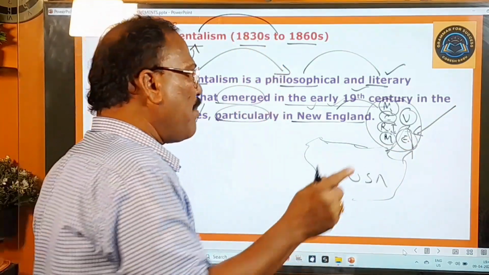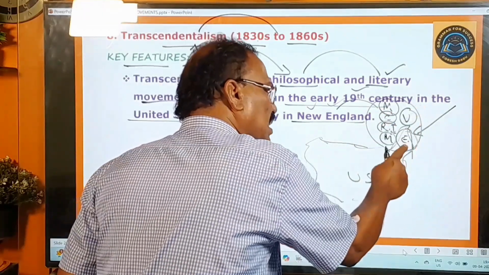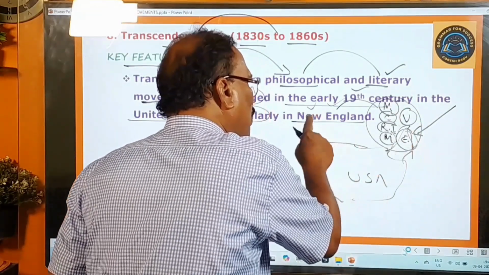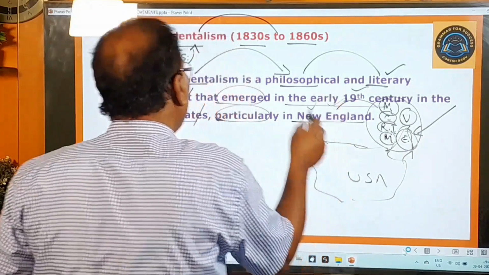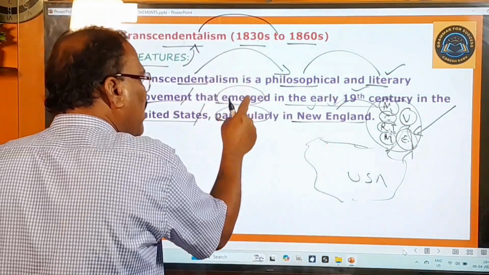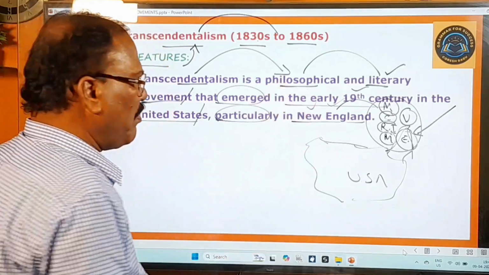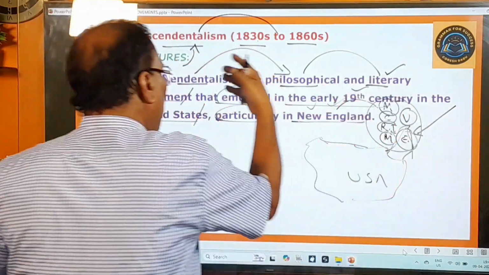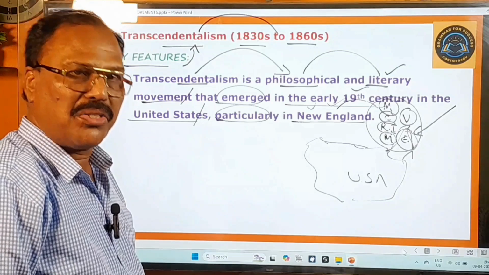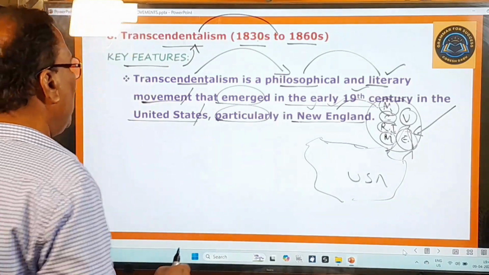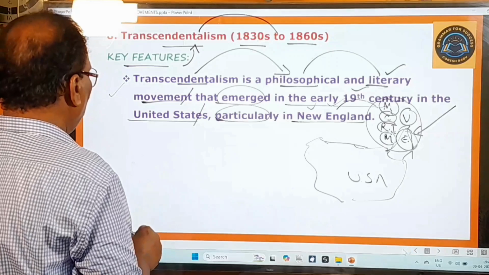They came to this area and settled here, and that is why this area is called New England. So this Transcendentalism emerged in New England, in this region, in the early 19th century, right? That point you have to understand. This first point is over, and you go to the next point.